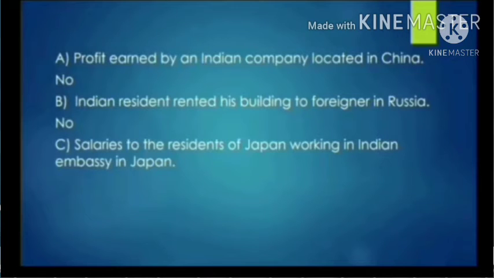This is the part of the domestic territory of which country? So this is the domestic territory of the Indian country. Just because it is an Indian embassy in Japan, it is part of our domestic territory. So whatever they earn there is also part of our domestic income. So this is included in our domestic territory. I think that is all about domestic territory, you can understand here.